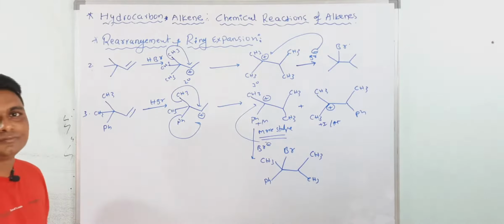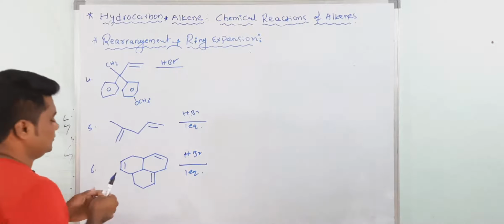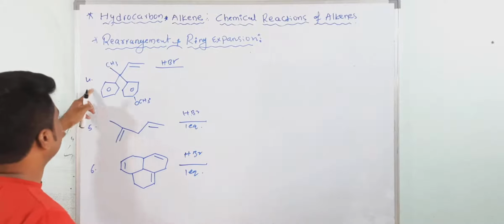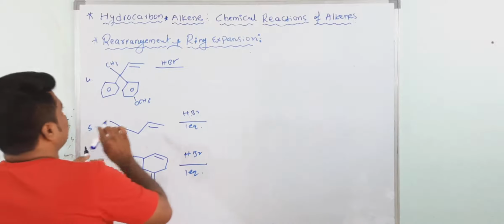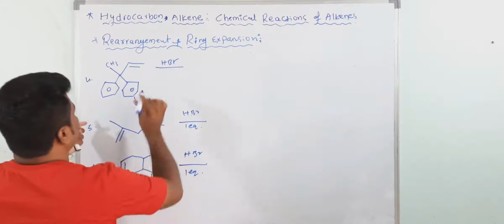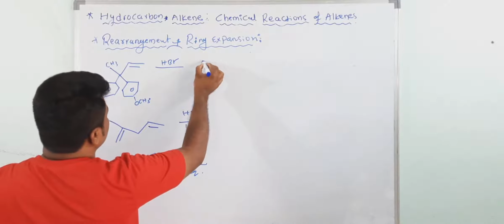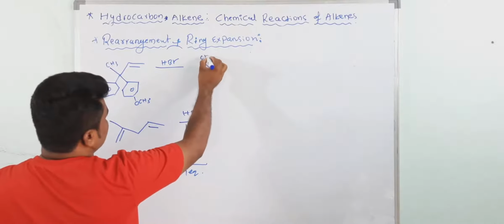Write down. Okay, now see one more example for rearrangement. In this case, first form the carbocation, CH3.